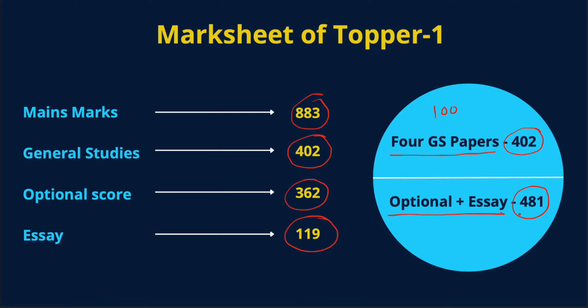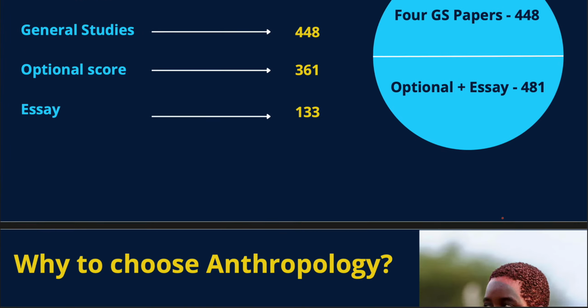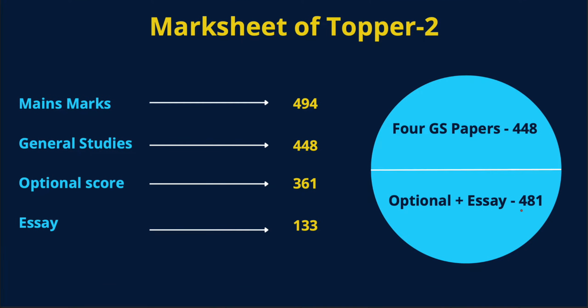This difference between 481 and 402 is really huge, and it can actually help you be in or out of the race. So this is one example of why anthropology is really helpful and scoring, because this candidate had chosen anthropology as his optional. Let me show you the mark list of one more topper. The general studies marks are 448. Optional score is 361. Essay score is 133. Again, the 4 GS total is 448, and optional plus essay is 481. Again, the difference is very huge, and again, this is an example of anthropology as an optional.